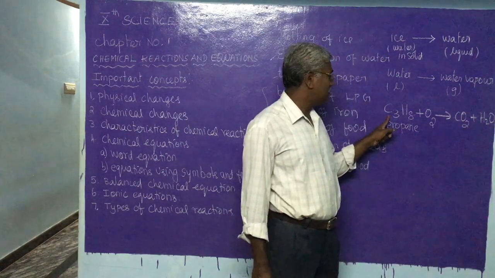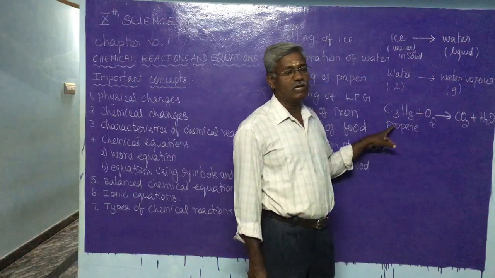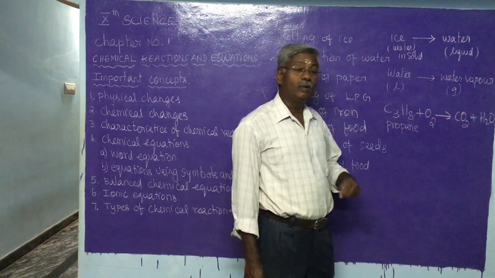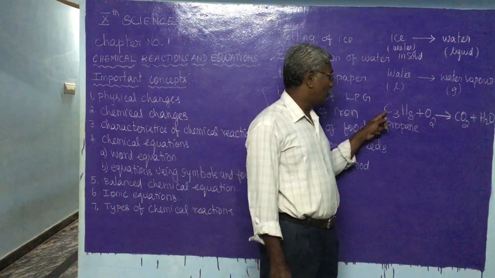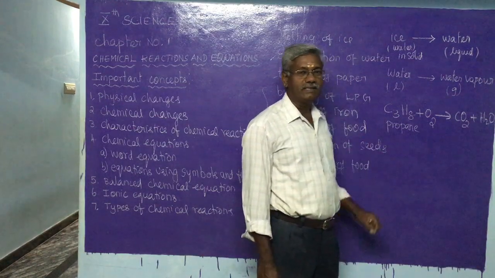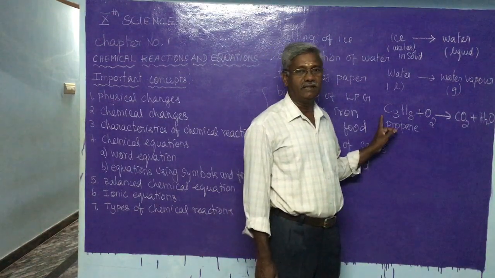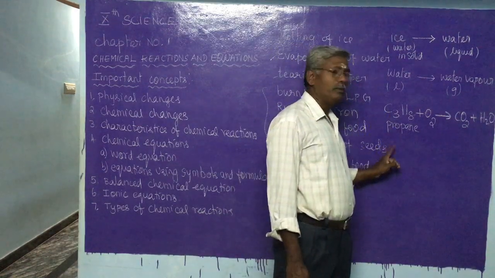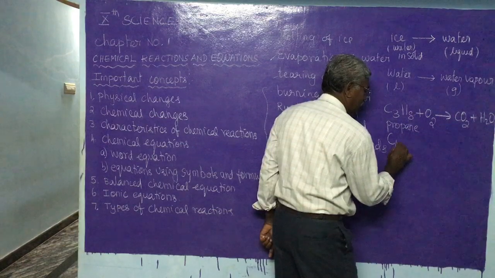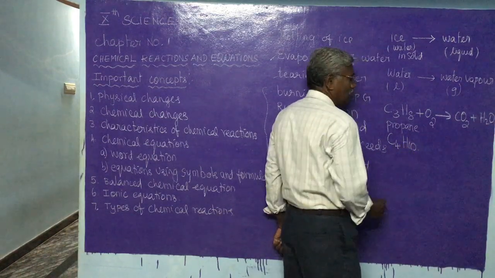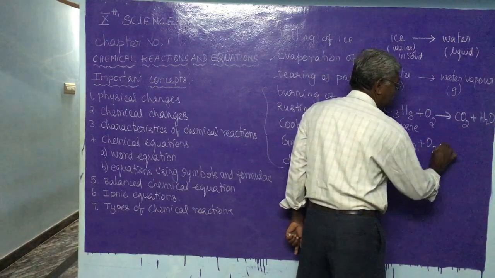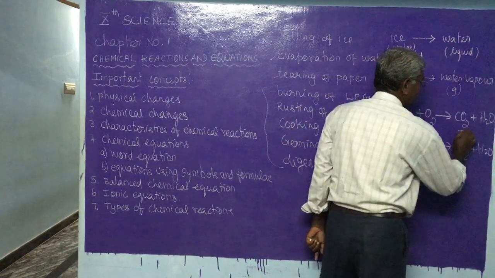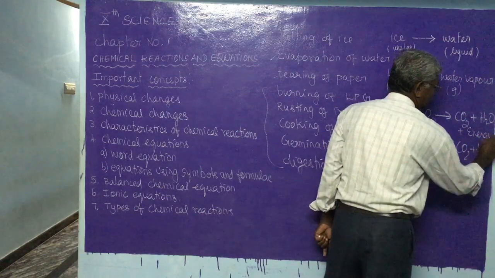LPG consists of propane and butane, two hydrocarbons. Petrol and diesel are liquid hydrocarbons, but propane and butane are gaseous hydrocarbons that are liquefied in the cylinder, therefore called liquefied petroleum gas. Butane's formula is C4H10. When both are burnt, they form carbon dioxide and water, along with energy, heat.